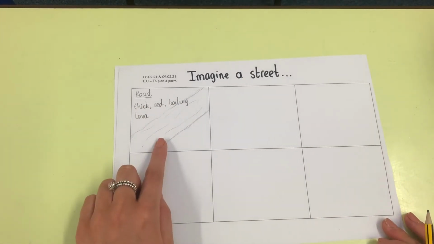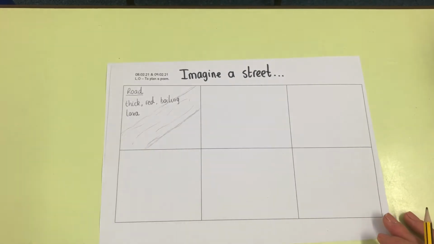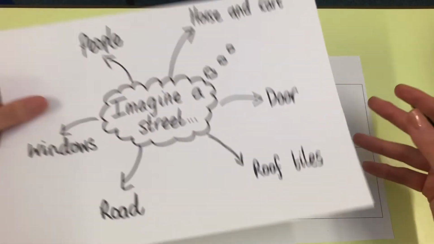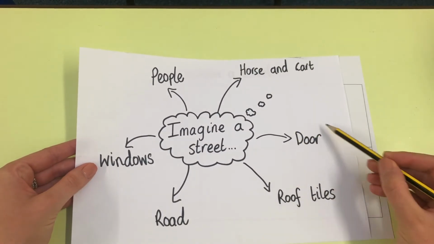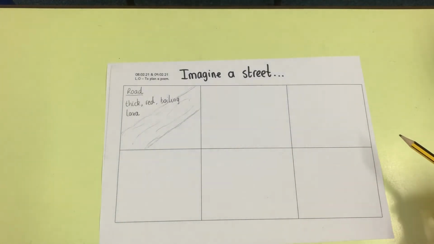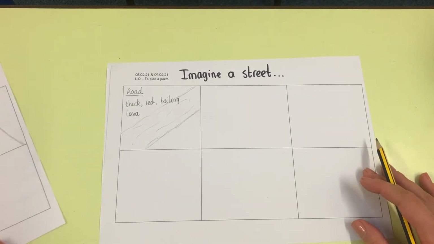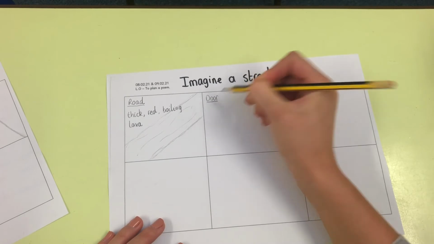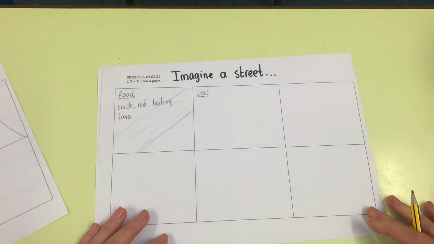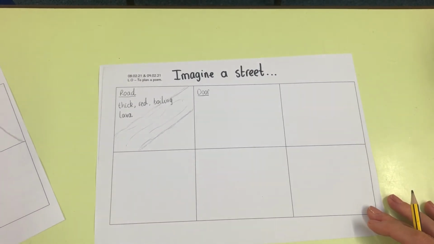Okay, so I've done my road. Now I'm going to go back to my plan, and now I'm going to think about the door on one of the houses. Okay, so I've got to imagine when I open the door to that house or that building, what do I step into?